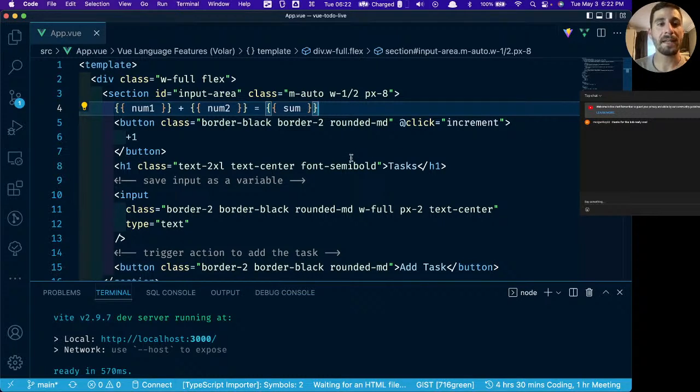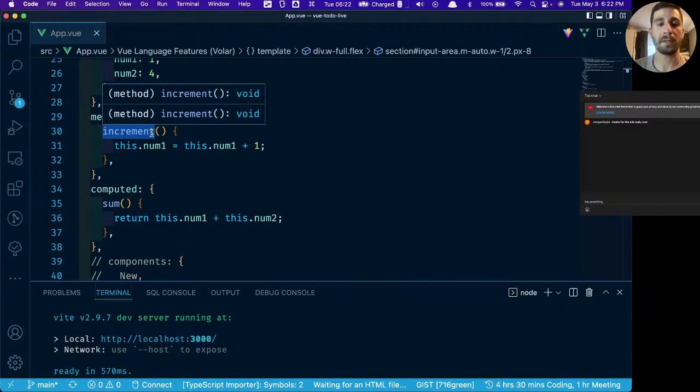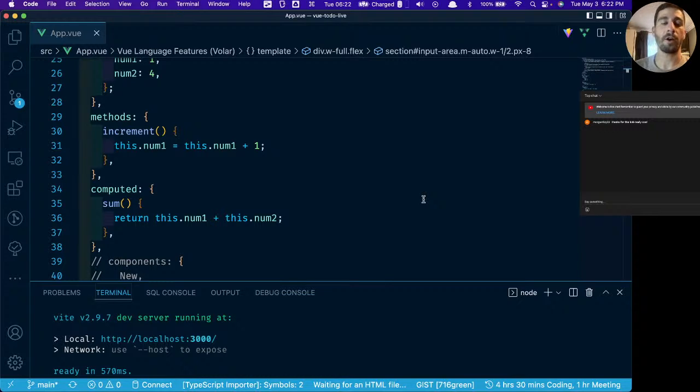But the thing is, you can't only invoke methods from the template. You're going to use methods all over the place. You're going to have methods referencing other methods. You're going to have methods that are being triggered when a watcher catches something. You're going to have things that might trigger asynchronously. Whatever the case is, methods are just functions. Any functionality that you need for your single file component is going to happen within these methods here.